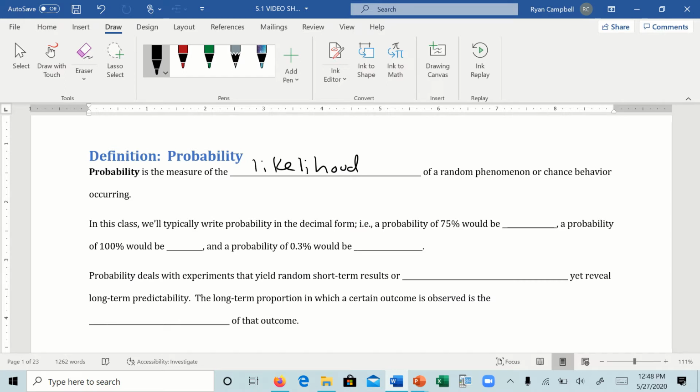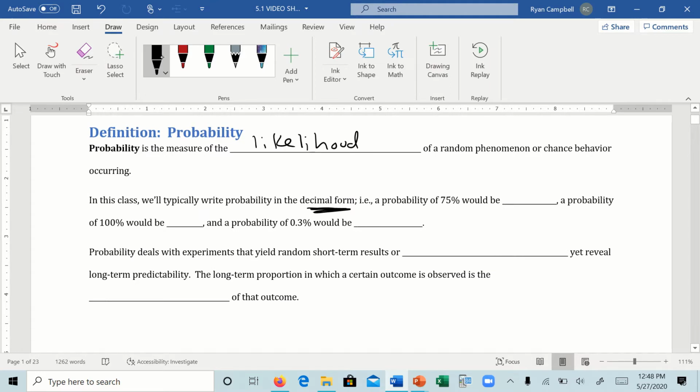In this class, when we talk about probability, we're going to be talking about it in its decimal form. So 75% in probability would be 0.75. 100% would just be 1, right? If you notice, we're moving our decimal over 2 places. So 100% is the same as a decimal of 1. And likewise, 0.3% would be not 0.30, but if you move it to the left, 0.003. So that's how we talk about probability.